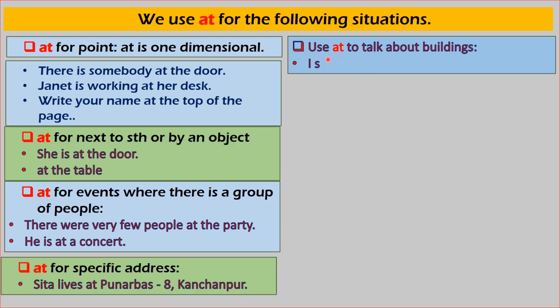Use at to talk about buildings. For example, I stopped at the shop, and the shop is in the building. At the shop, at the university building, at the college building.